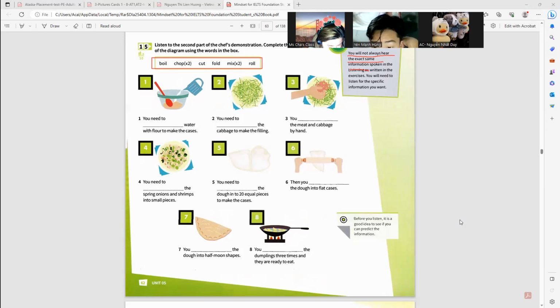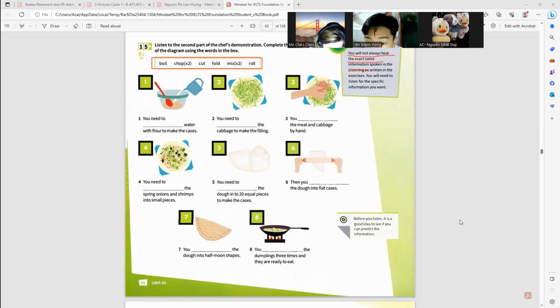Now that the mixture is ready, you need to finish the cases. First, cut the dough into 20 pieces, making sure they're all the same size, and roll them into flat little circular shapes. Put the mixture into the center of the cases. Make sure you don't put too much filling in at this stage, otherwise you won't be able to close the cases, and all the filling will come out when it's cooking.